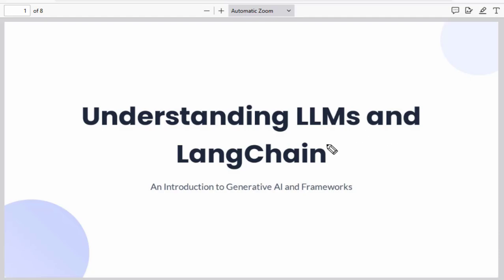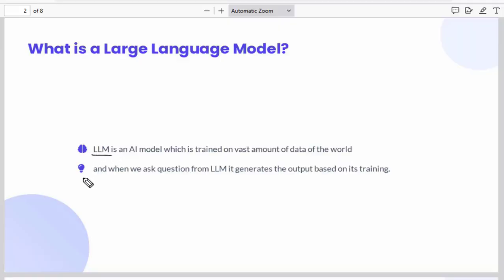In this video, I will explain what LLM is, what LangChain is, and also generative AI. The full form of LLM is large language model. So what is a large language model? It's an AI model, meaning an artificial intelligence model, and this model is trained on a vast amount of data of the world. So when we ask a question of an LLM, it generates the output based on its training.